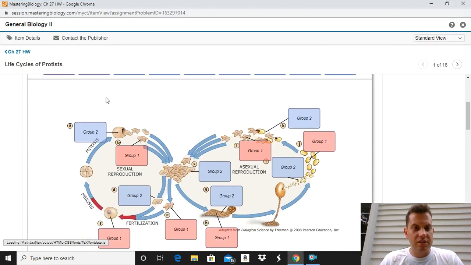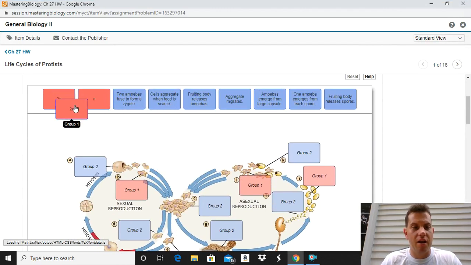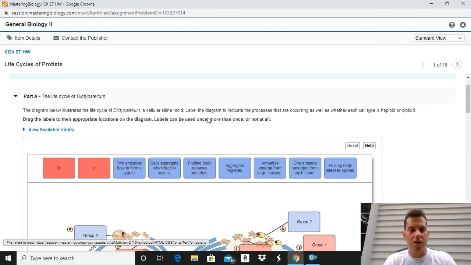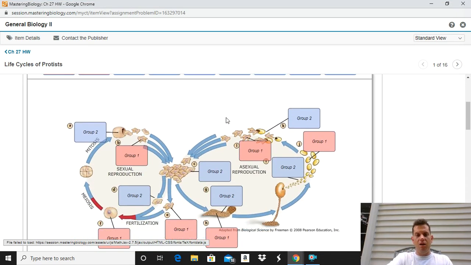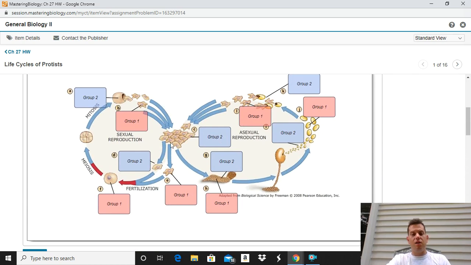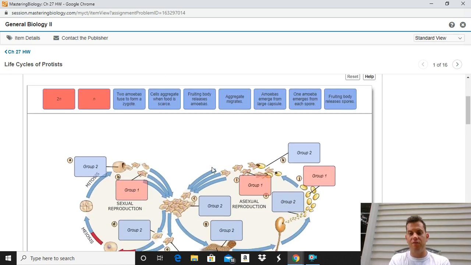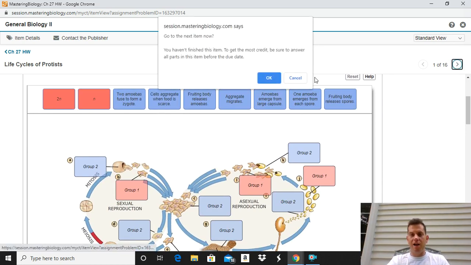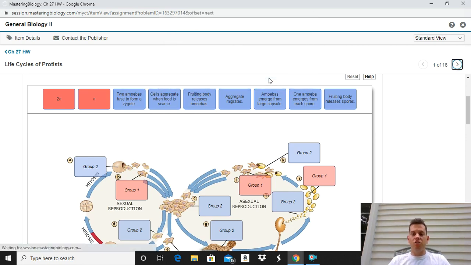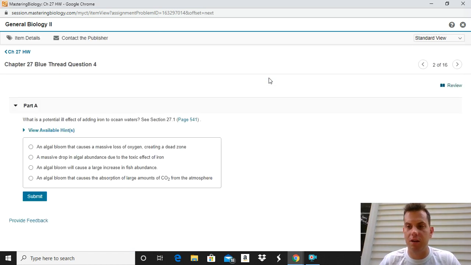So for this one, you're just dragging and dropping the different components here of the life cycle of this organism. Okay, and this is covered in the lecture, and it's covered in the PowerPoint and the textbook, right? Specifically here, we're looking at protists, but you'll see for chapter 27 and for chapter 29, some questions like this where you drag and drop, and then when you're done, you hit that little arrow to go to the next one, right? This one's telling me I didn't finish it. That's okay. Make sure that you finish each question before you go on to the next one. All right, and then here it's on the next one. This is just a multiple choice question.